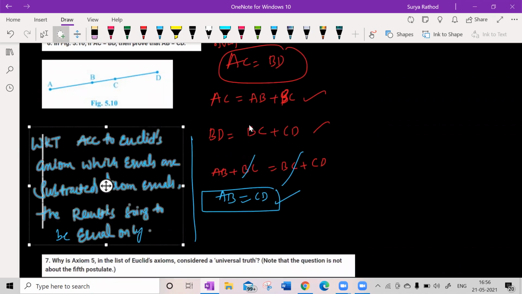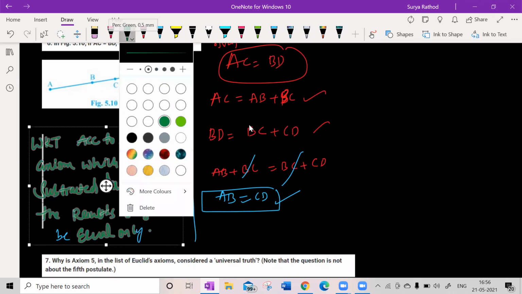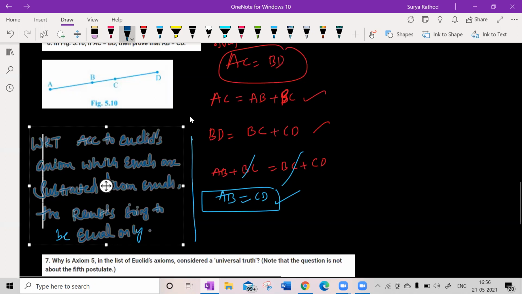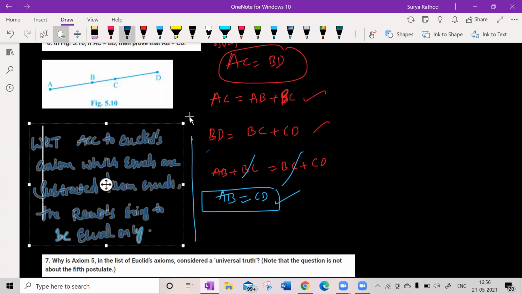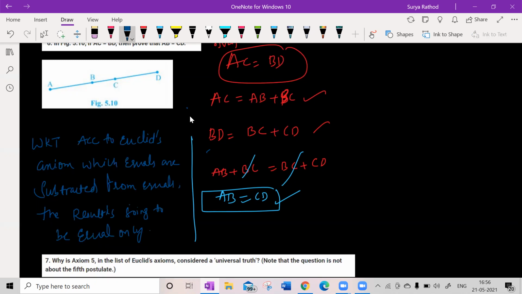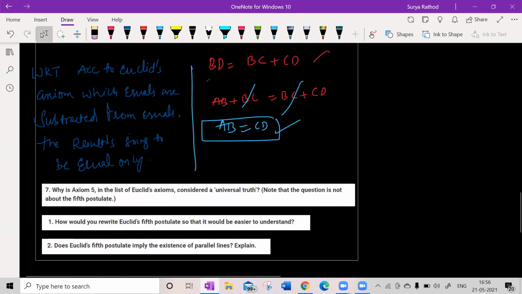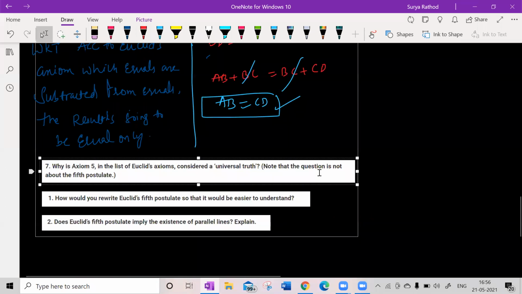Let me change this into a dark color. It's a blue color. Understood, guys? Any doubts here? No, sir. No doubt, sir.